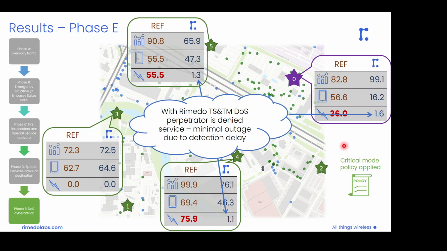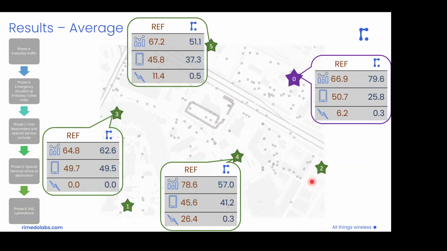So we are able to maintain the network operational and to provide the resources for the critical services by issuing this critical mode policy, which allows us to exclude that malicious user from the network. In general, we can state that during the whole simulation, we observe quite significant changes in traffic and in network performance.